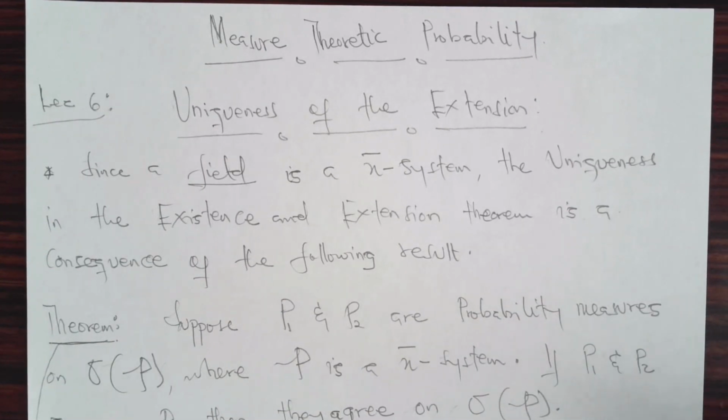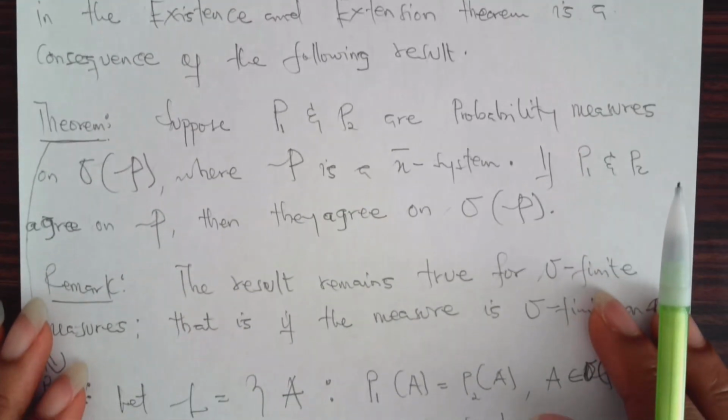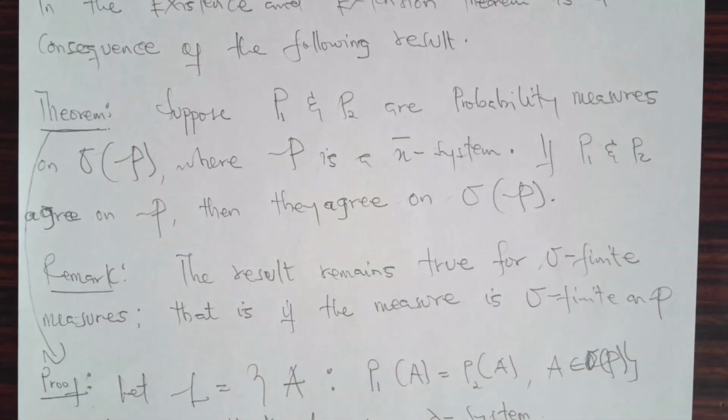If P1 and P2 agree on the class P, then they agree on the sigma field generated by this class P. This idea comes out of the Dynkin pi-lambda theorem. Remark: the result remains true for sigma finite measures. Here we consider the case of a probability measure. Okay, so we prove this theorem.